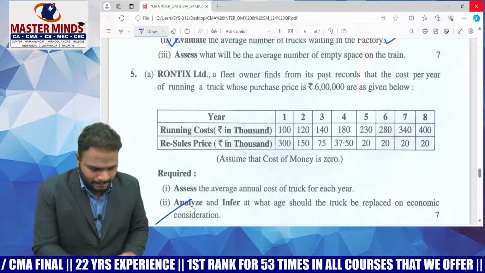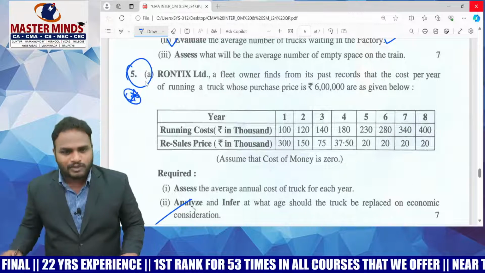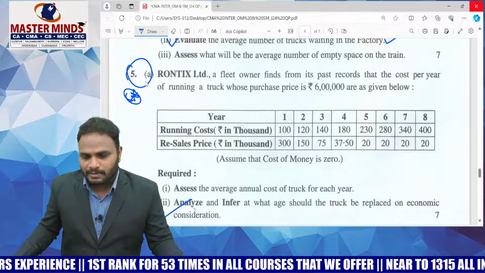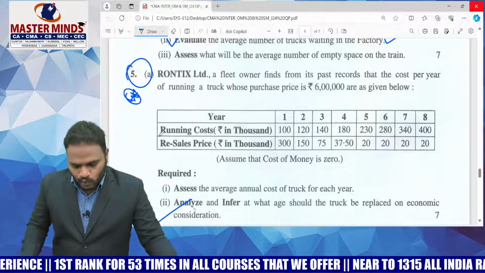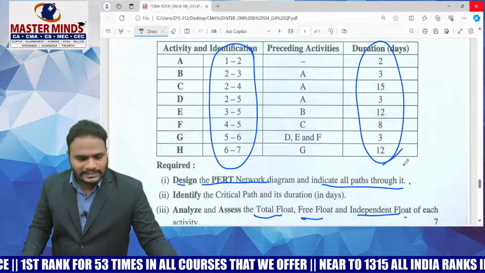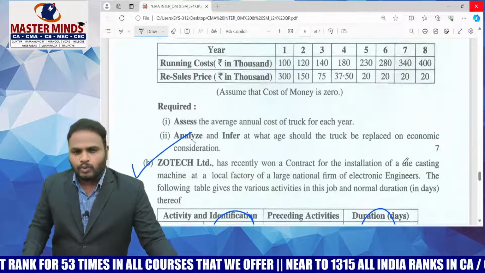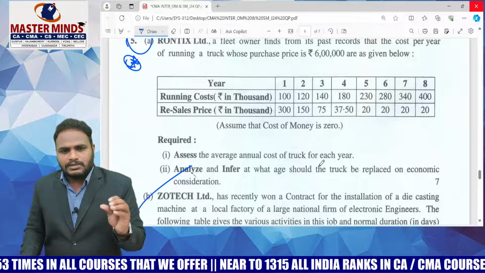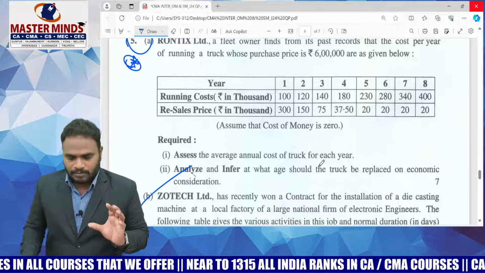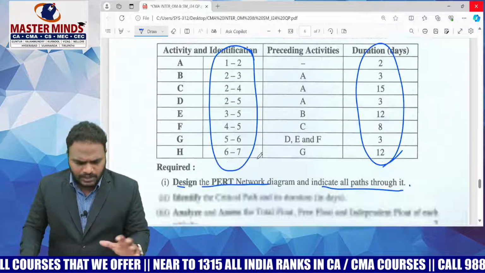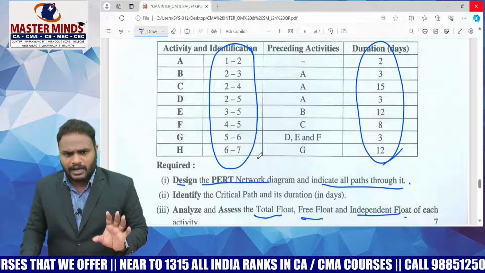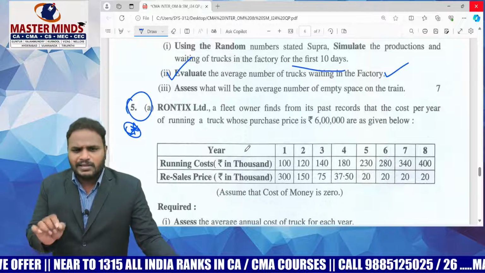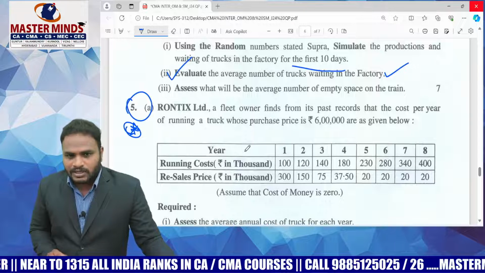Next is 5A. Yes, I know the majority of students feel confused in this 5A. But remember one thing, these 2 questions will take more time to solve in the examination. Better to take a choice between this 5A and 5B. Why? Because the time availability is very less. But these 2 problems are also easy. 5B is a direct question from our material and an easy problem. But 5A has a little bit of a twist.